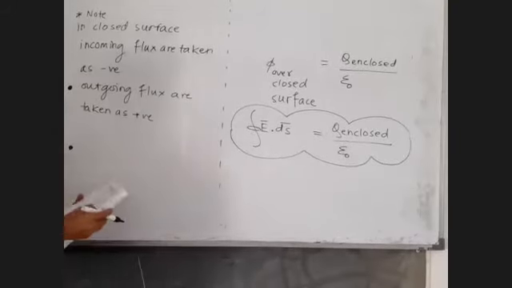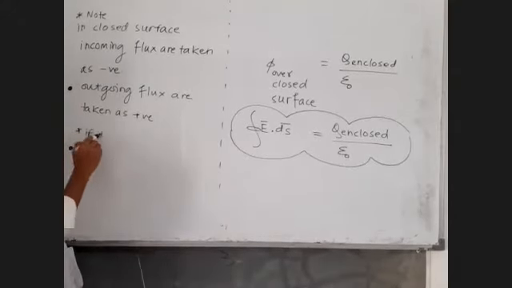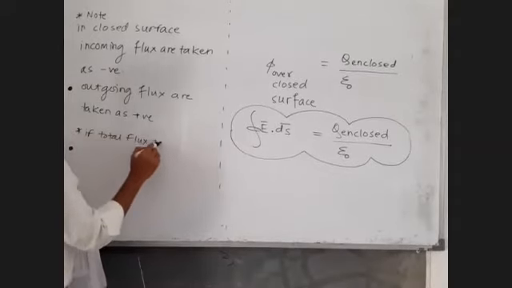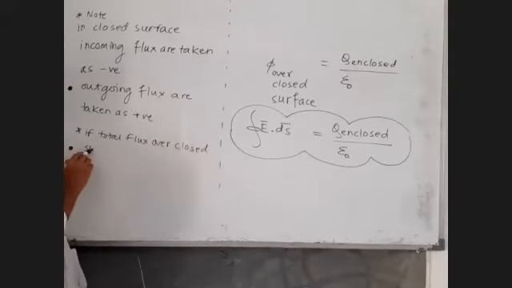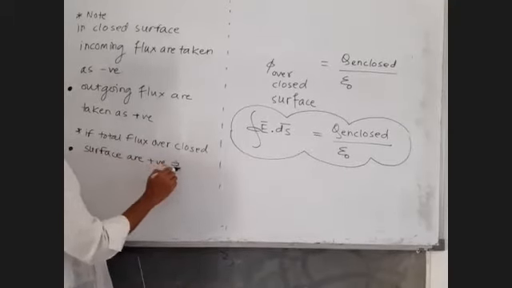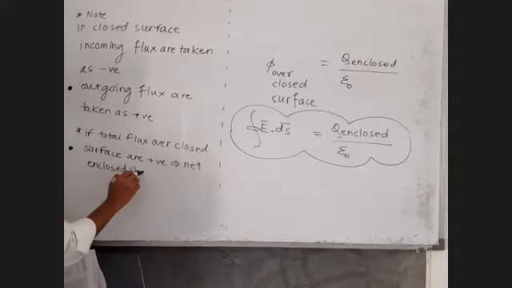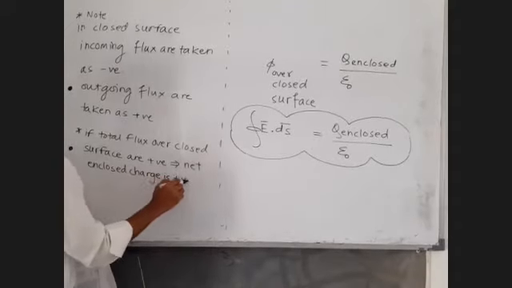Next note, if total flux over closed surface are positive, implies net enclosed charge is positive.